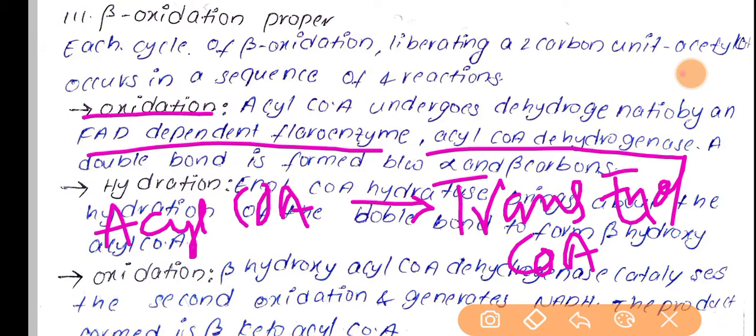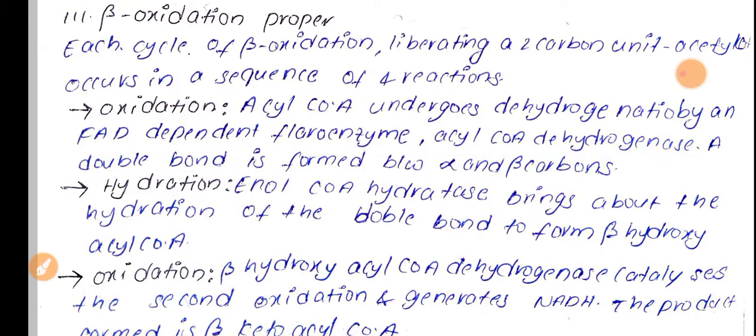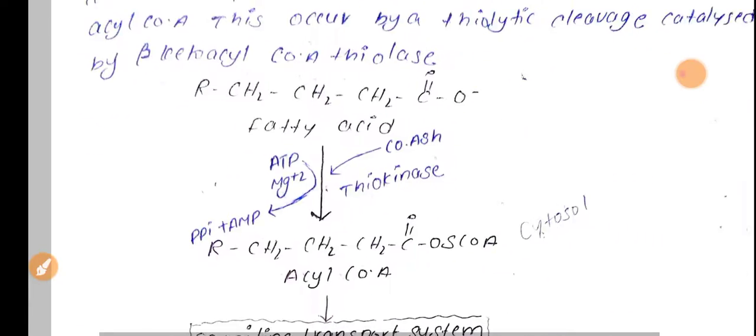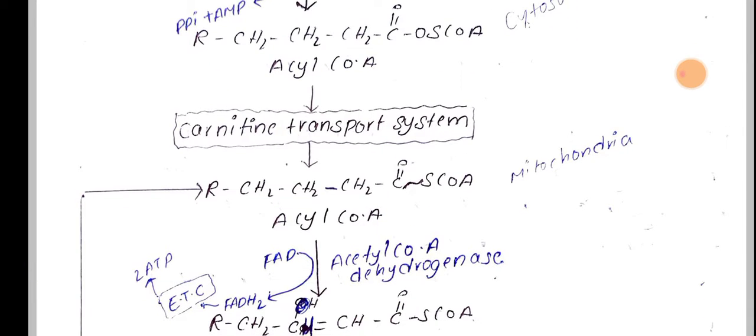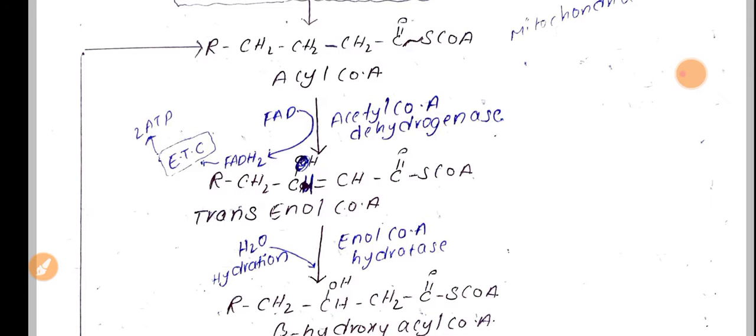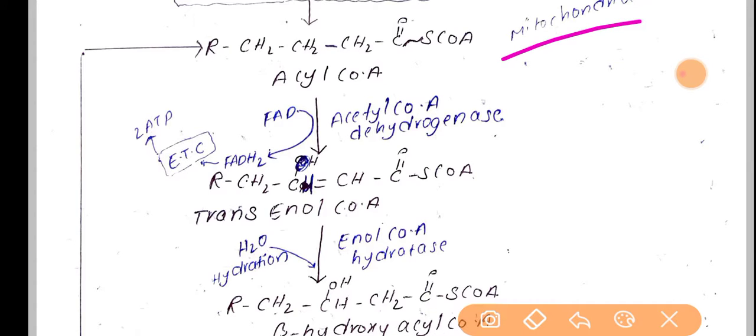So here during this step, a double bond will be formed between the alpha and beta carbon atoms. If you see the diagram structures, this is the activation step. We'll see the second phase, that is the carnitine transport system, and this is the third phase which happens in the mitochondria.